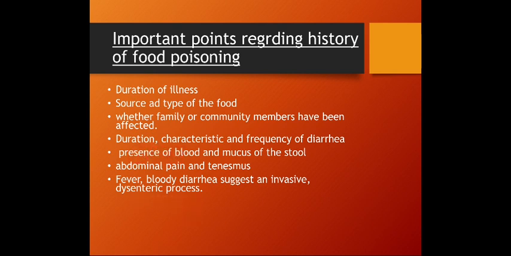Duration, characteristics, and frequency of diarrhea are important points in the history, as well as the presence of blood and mucus in the stool, abdominal pain, and tenesmus. We also have to ask about fever, and about the features of the diarrhea: if it is bloody with fever, then there is suspicion of an invasive dysenteric process.